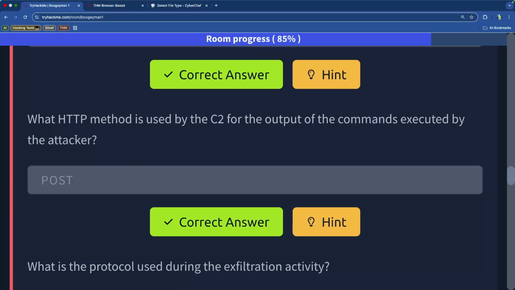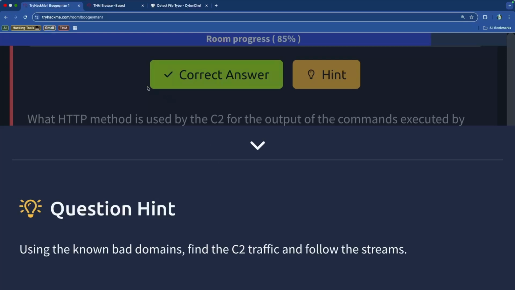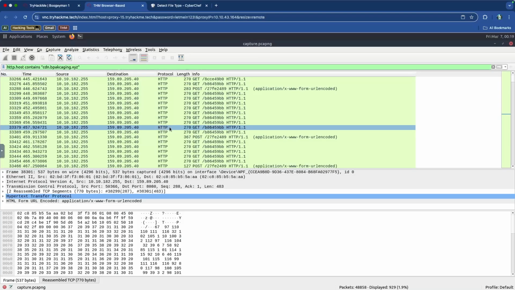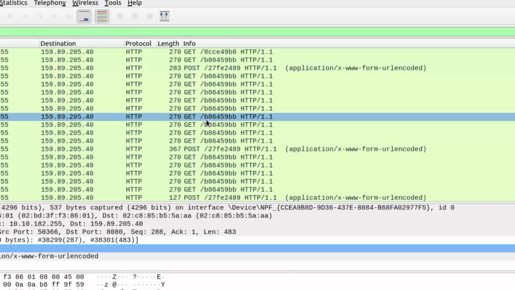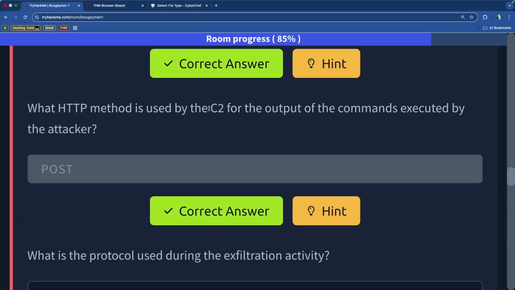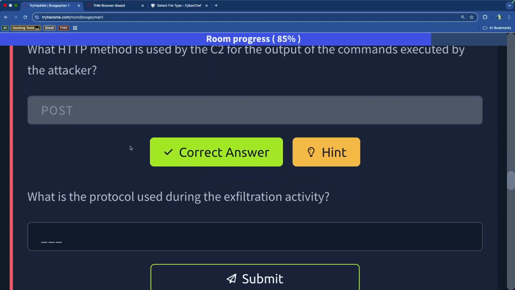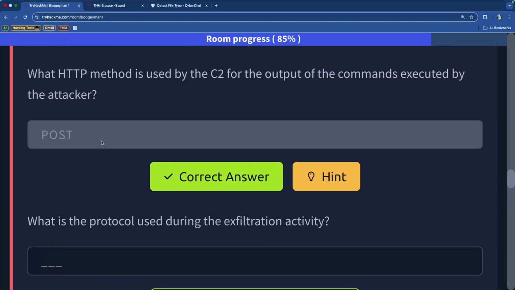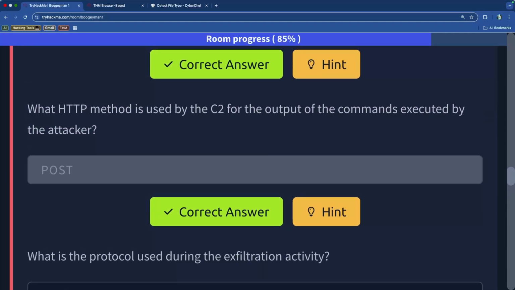So the way that the question is phrased, and the hint really didn't give us anything, and just based on what I understand, post is when you're sending data, get is when you're receiving data, and if the command has been executed by the attacker, the C2 server is sending data. That's really the only logic that I can think of when it comes down to that.